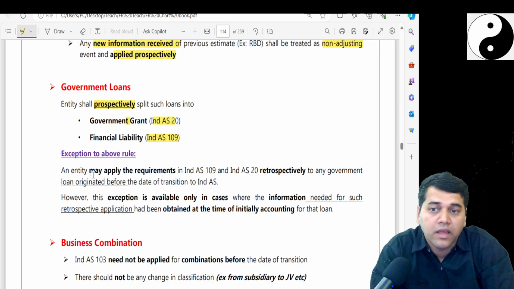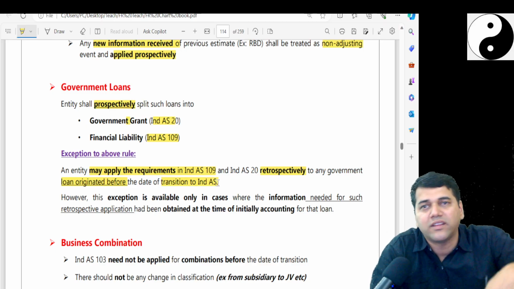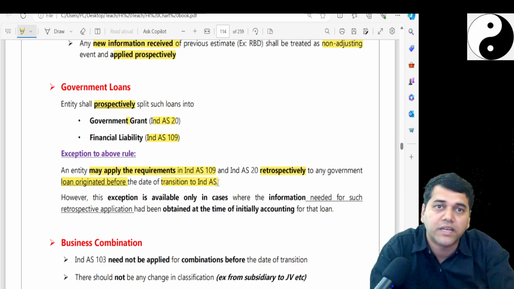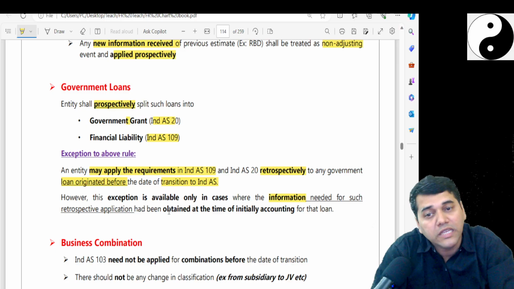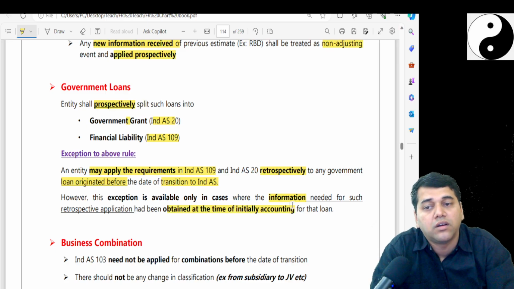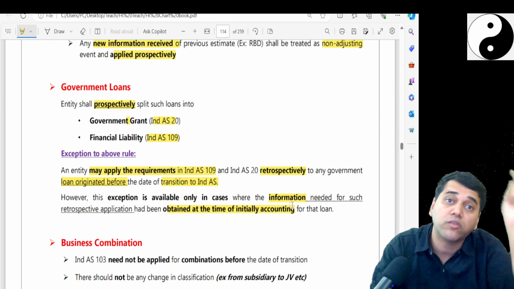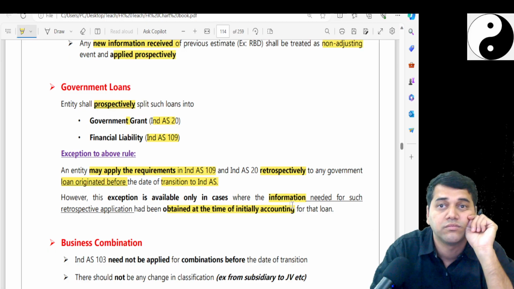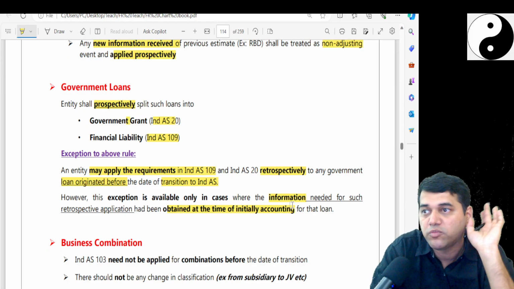They have one exception. The entity may apply the requirement of Ind AS 109 retrospectively, that is splitting, if the loan originated before the transition to Ind AS. Like last year this loan has come, somewhere before the transition only, then you can do it. However, it is applicable only when you have all the information of such loan to split it. It means on that day you need to know the corresponding market rate of interest. Do you have such information? Then you split it. Otherwise you don't get into the split.